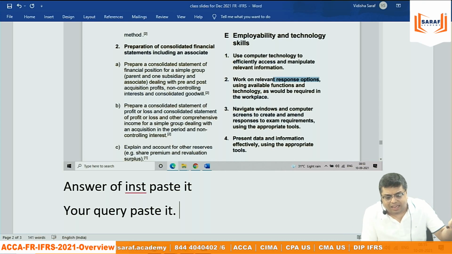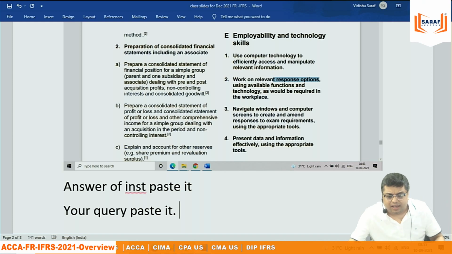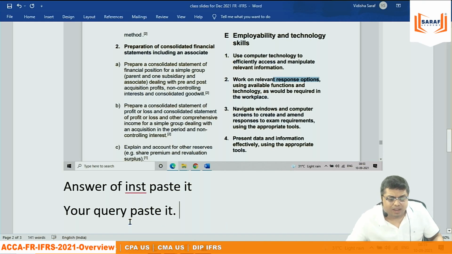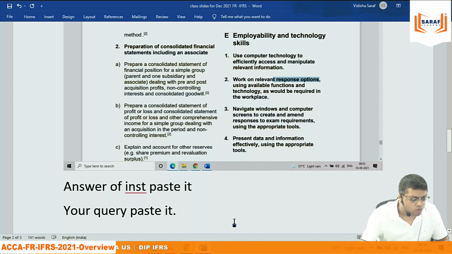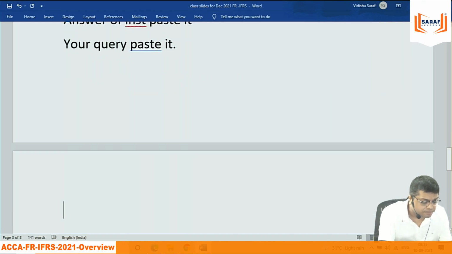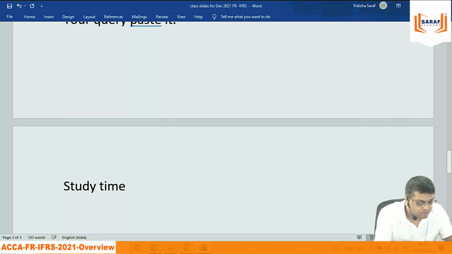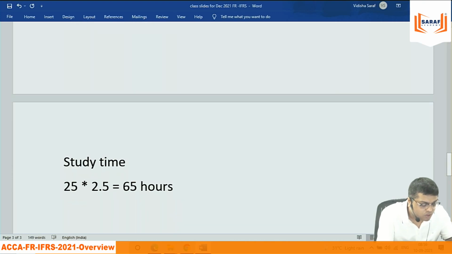And at the same time, at the time of exam, for 2 days you can take a holiday. You can study for 2 days around 5, 6, 7 hours. According to me, study time in total: suppose I will be taking 25 classes of 2.5 hours each, that comes to say 65 hours. Then you will be doing 65 hours of recording.